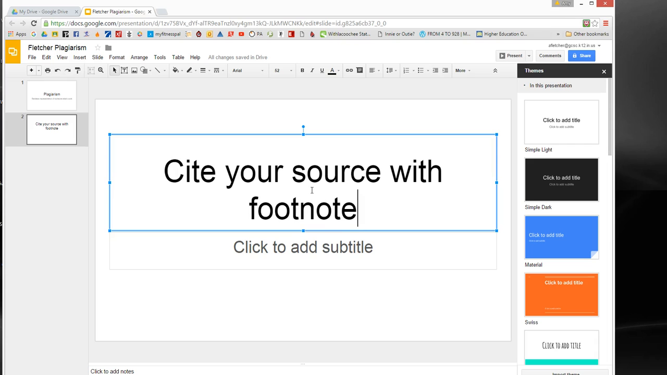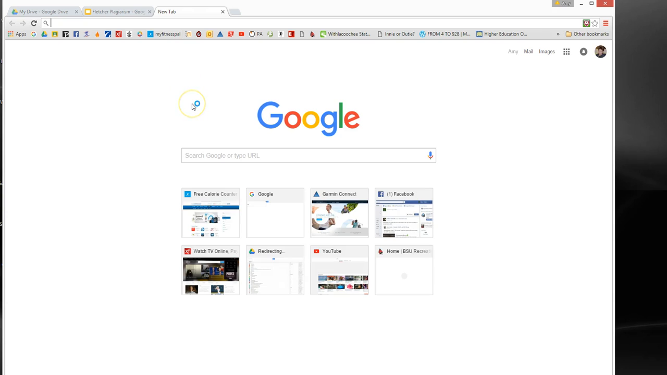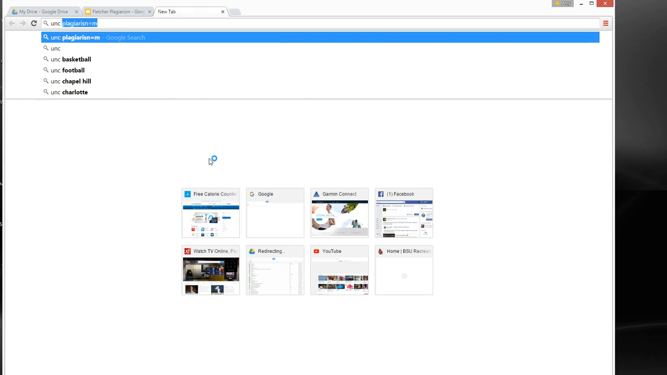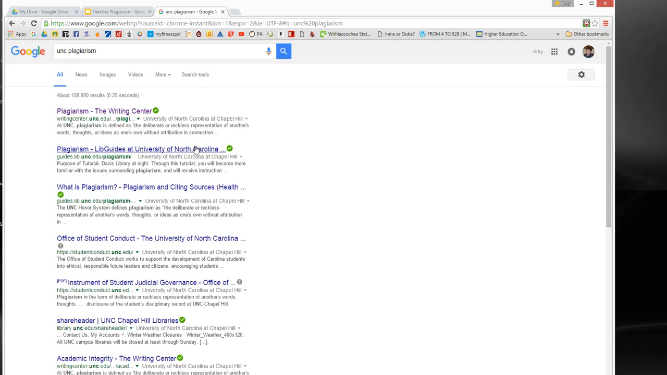Okay? And it says, go ahead, and we need to go to Google, so open up a new tab. It's going to automatically go to Google. And the place I want you to go to get your information is UNC plus the word plagiarism. That's the University of North Carolina, plagiarism. And one of the first results that comes up is going to be this one right here. It says plagiarism-the Writing Center. Okay, because I like their definition of it. So we're going to click on that one.